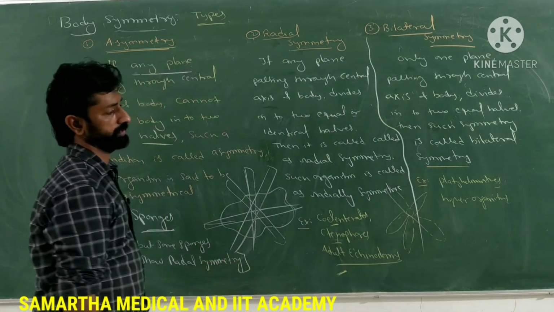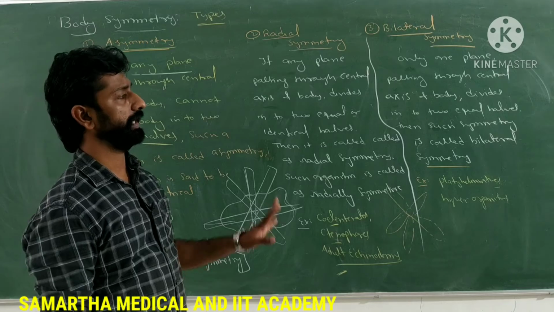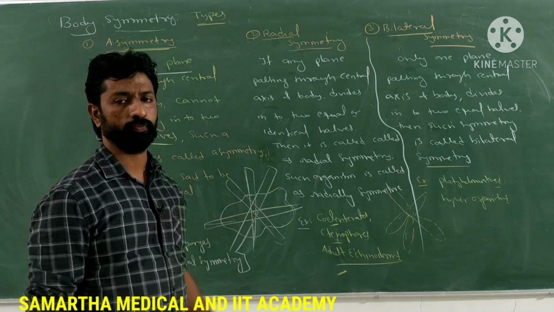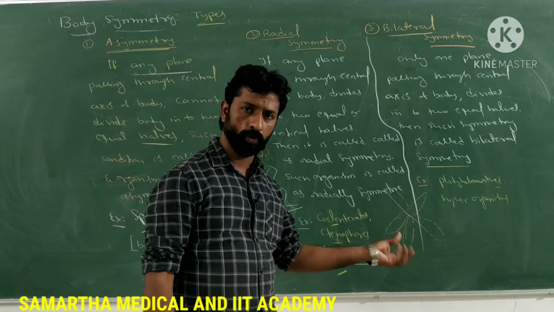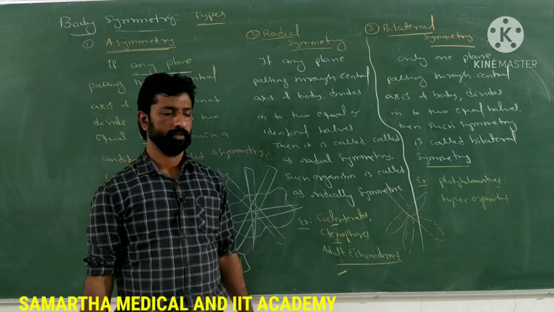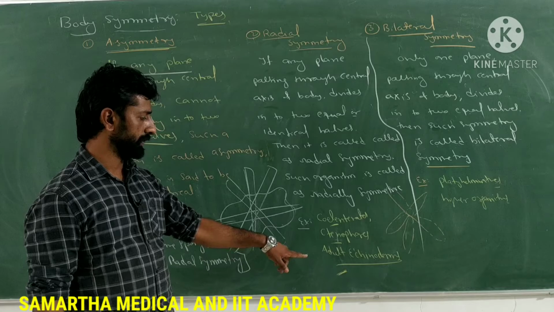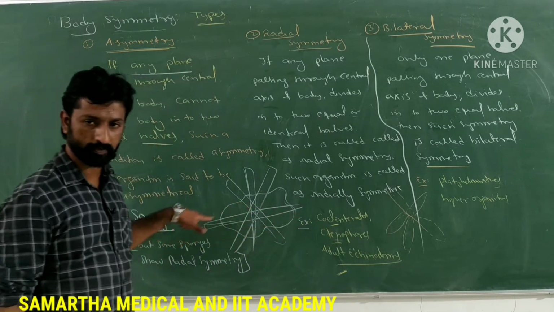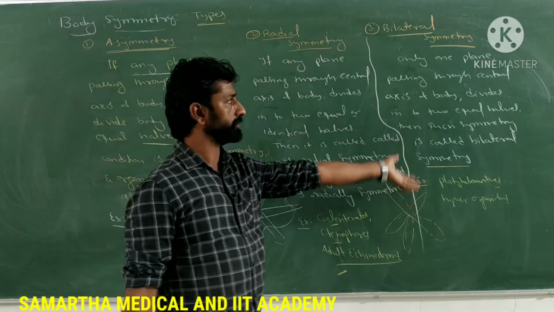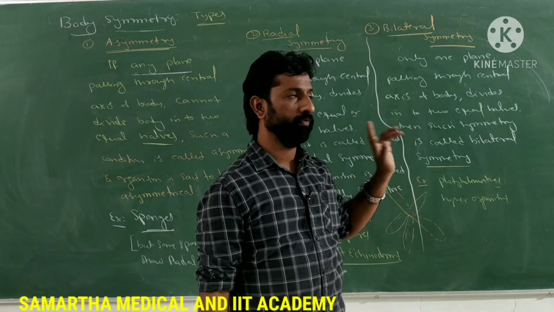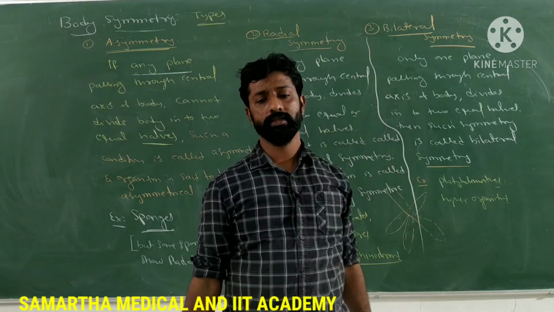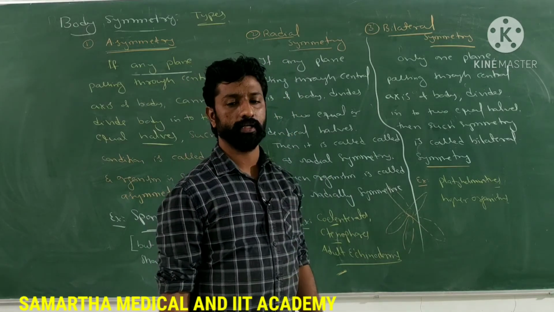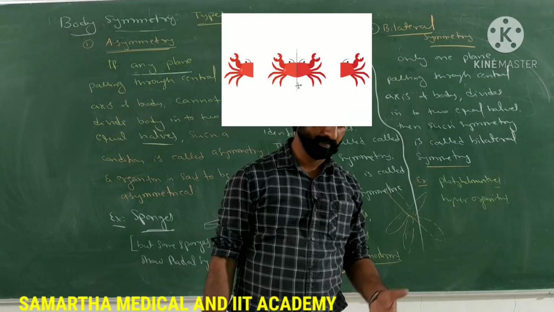So they possess what? Bilateral symmetry. Aschelminths also, platyhelminths also, annelids also, mollusks also, right? Except adult echinoderms, coelenterates, ctenophores and sponges, all the remaining phyla in the animal kingdom show bilateral symmetry.